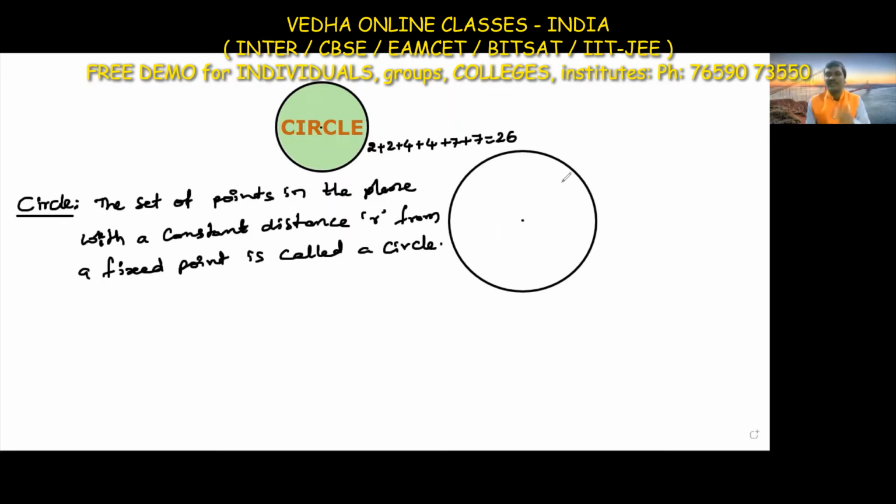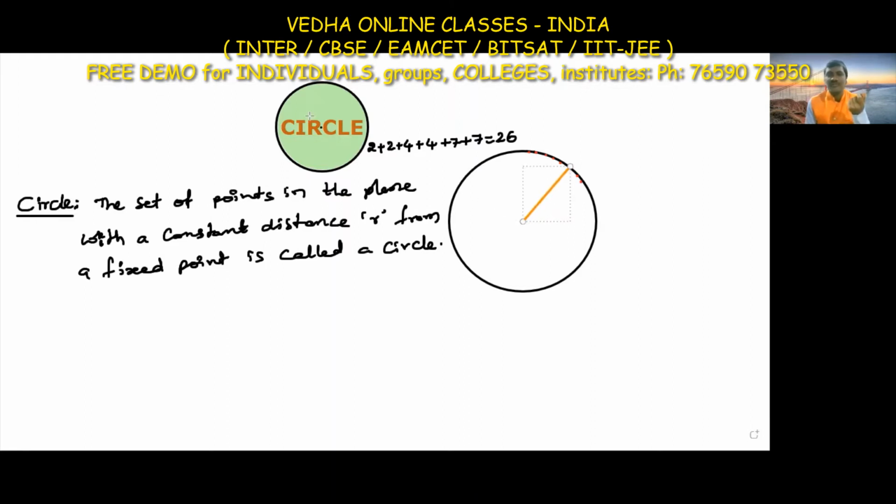Okay, so this is a circle. All these are the points on the circle. A circle is a set of points in the plane. This is a plane, and on this plane, this circle is a set of points with a constant distance. Constant distance means here I am taking this constant distance.